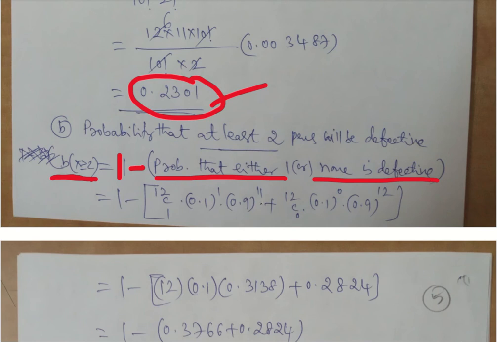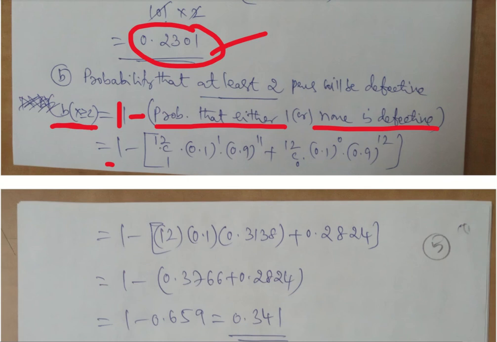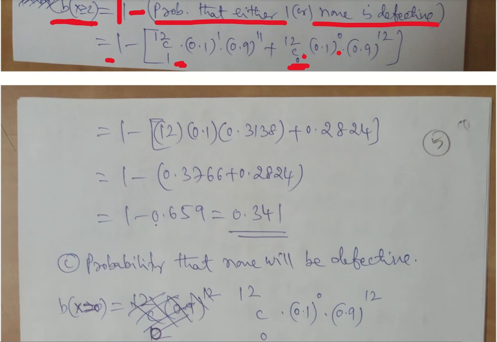So b of 1 is 12C1, 0.1 to the power 1, 0.9 to the power 12 minus 1, because x is 1. For x is 0, it is 12C0, p to the power 0, q to the power 12 minus 0, that is 12. So if you substitute, you will get 0.659.